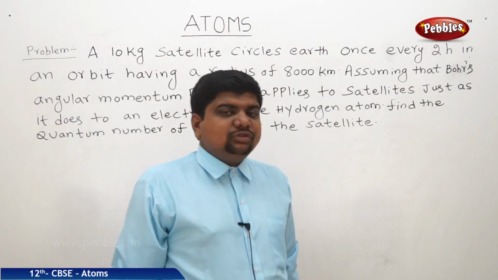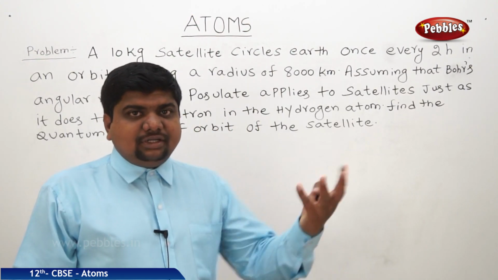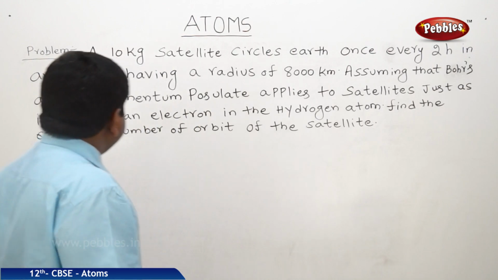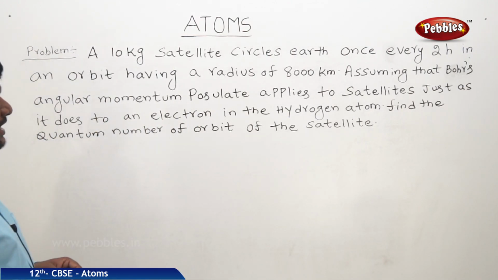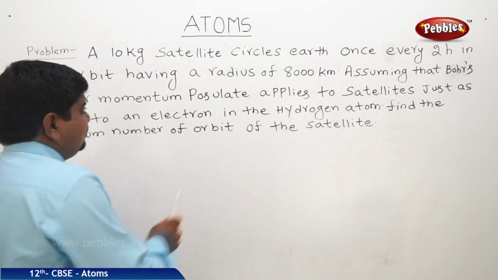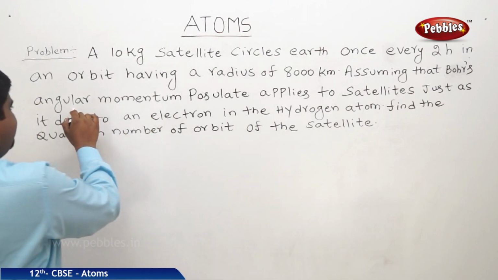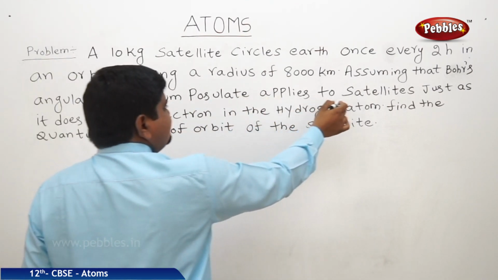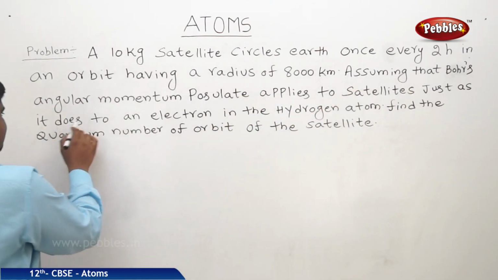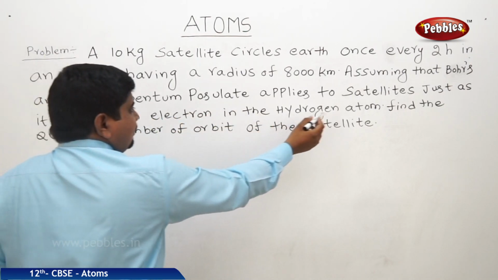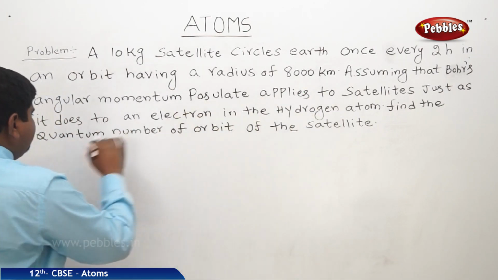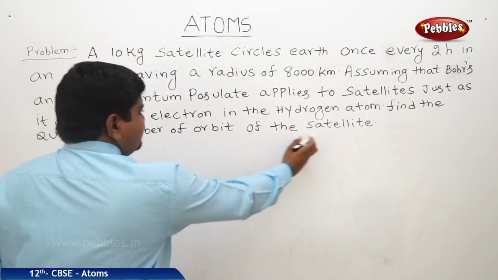Now we will see one problem which relates to the radius of the nth orbit and its quantum numbers. A 10 kg satellite circles Earth once every 2 hours in an orbit having a radius of 8,000 kilometers. Assuming that Bohr's angular momentum postulate applies to satellites just as it does to an electron in the hydrogen atom, find the quantum number of orbit of the satellite.